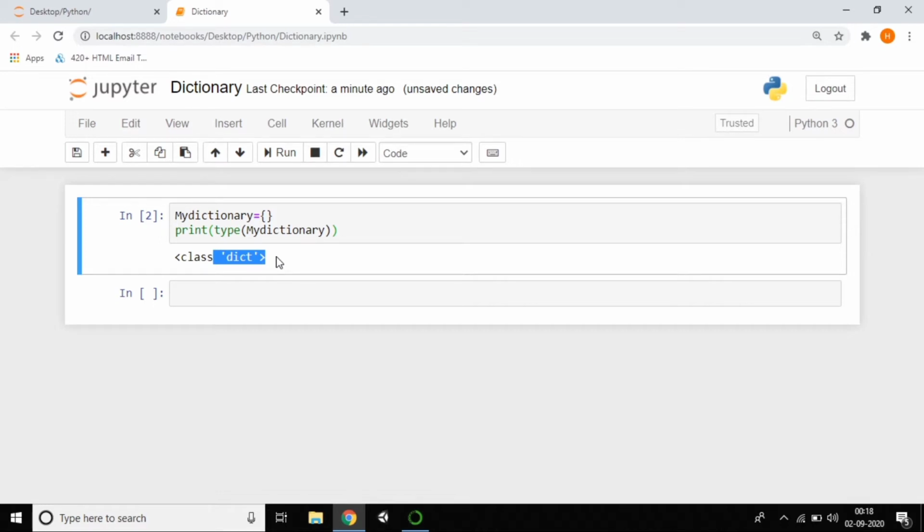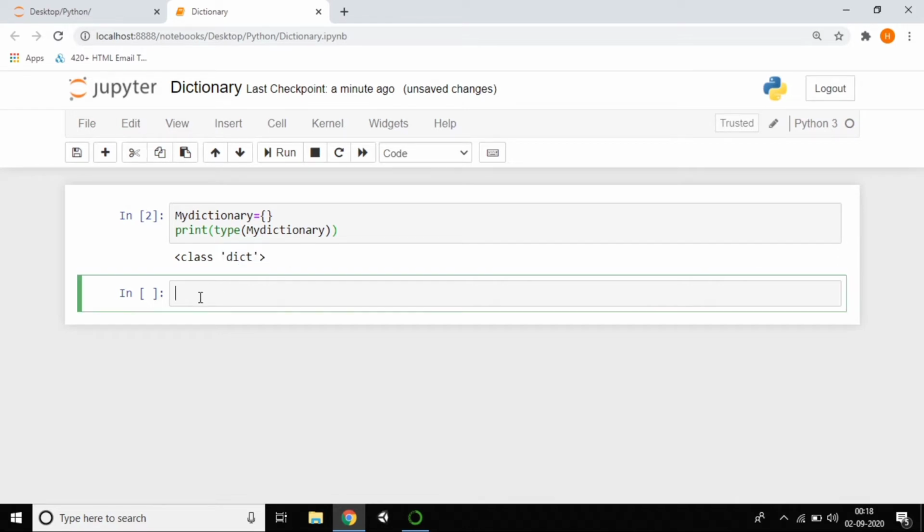Now I want to pass some data. I'm creating a new dictionary, and in this dictionary I want to pass my data: my name, my age, my height and my hobbies, everything. Just see carefully.